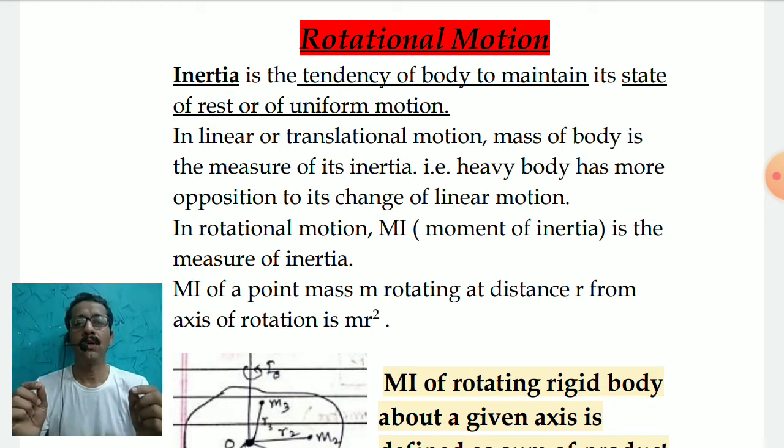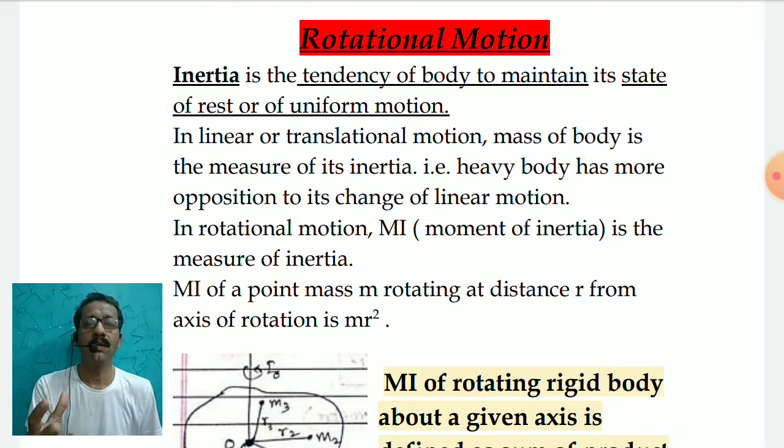Whereas an object which is lighter in mass is easy to move from rest and easy to change its velocity or bring about an acceleration. So in linear motion, mass represents the inertia of a body. The greater the mass, the greater the inertia. The smaller the mass, the smaller the inertia.